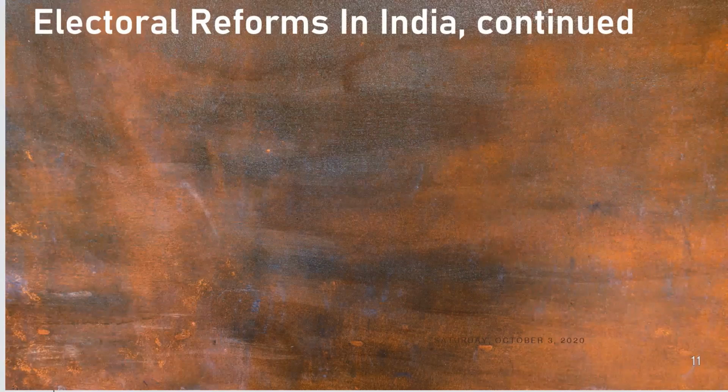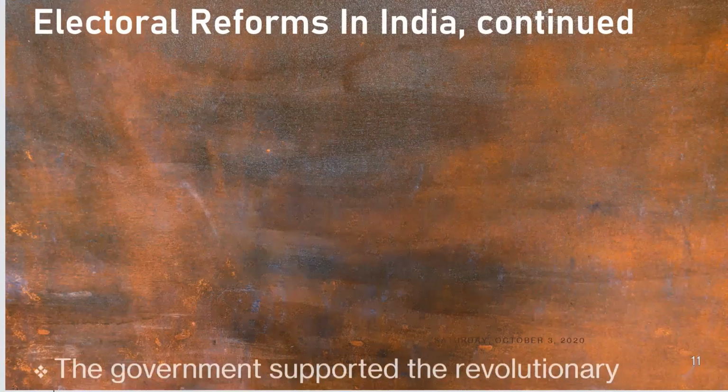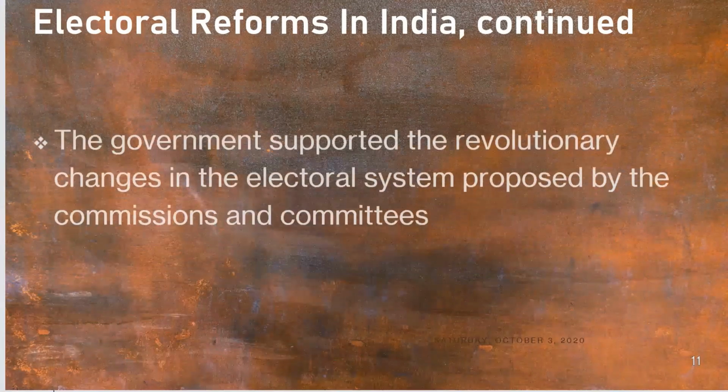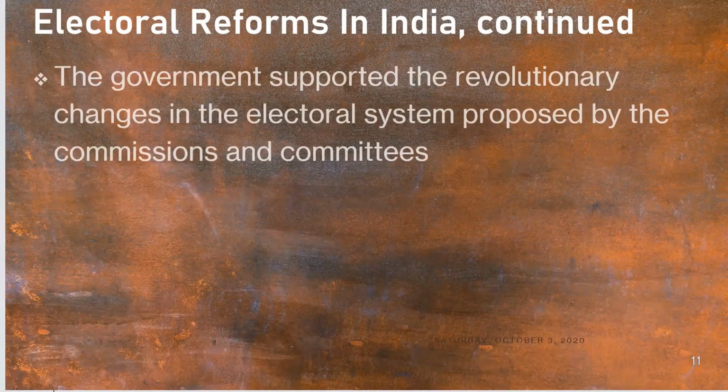What are the electoral reforms in India? Some more points let us discuss here. The government supported the revolutionary changes in the electoral system proposed by the commissions and committees. Okay, so after a lot of work, a lot of research, these commissions and committees came up with some recommendations, and the government also supported them.